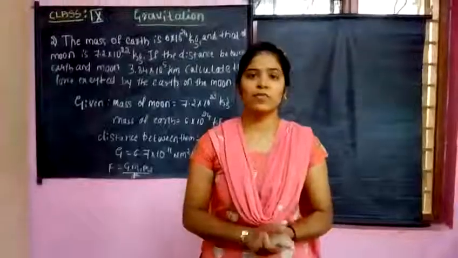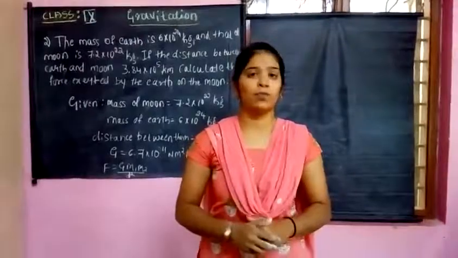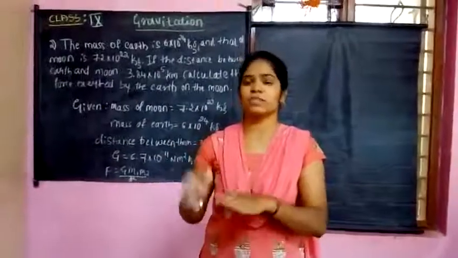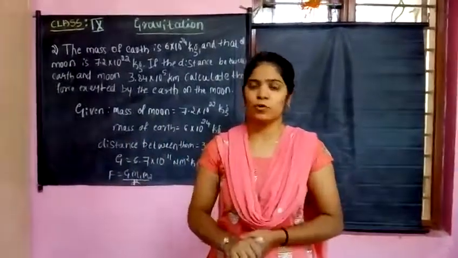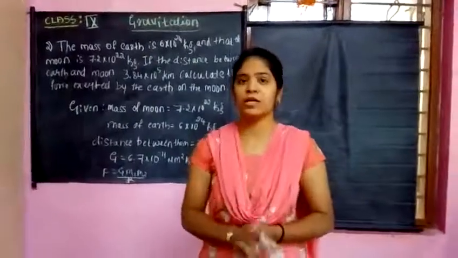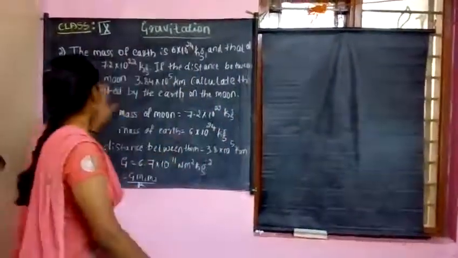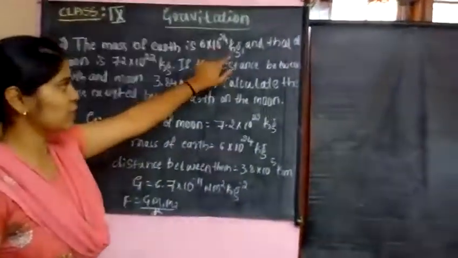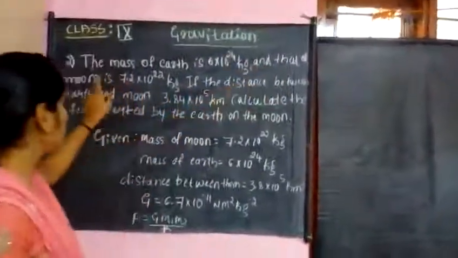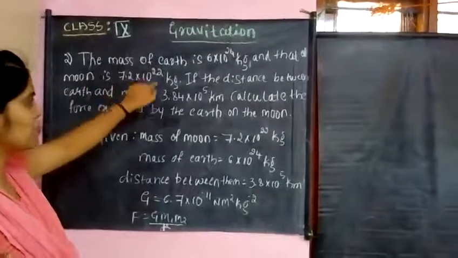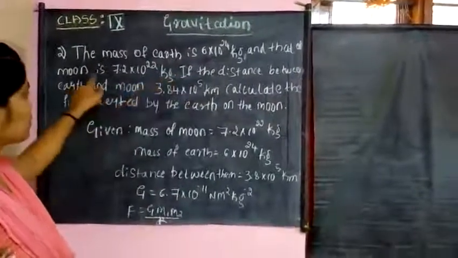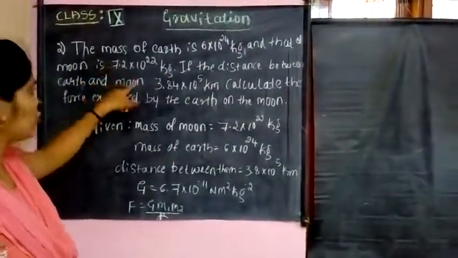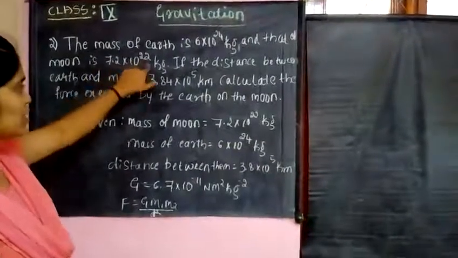I am giving you one problem, the same as the previous problem. Solve it yourself. I am telling you that the mass of the Earth is 6 into 10 raised to 24 kgs, and that of the moon is 7.2 into 10 raised to 22 kgs. Here, that is the mass of the moon, 7.2 into 10 raised to 22 kgs.